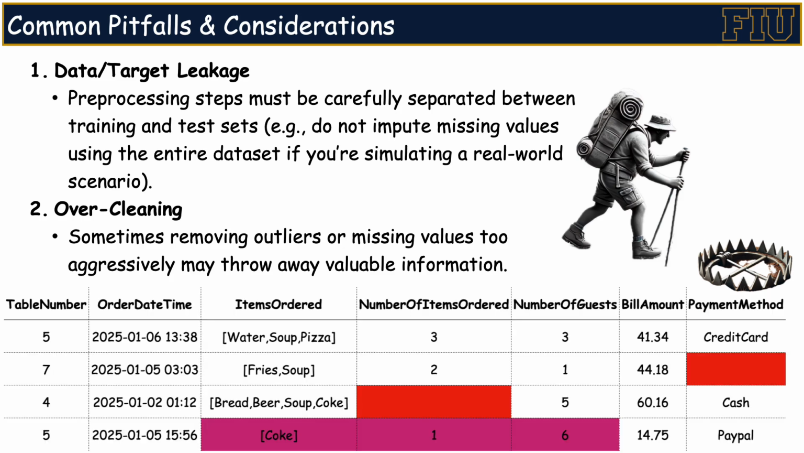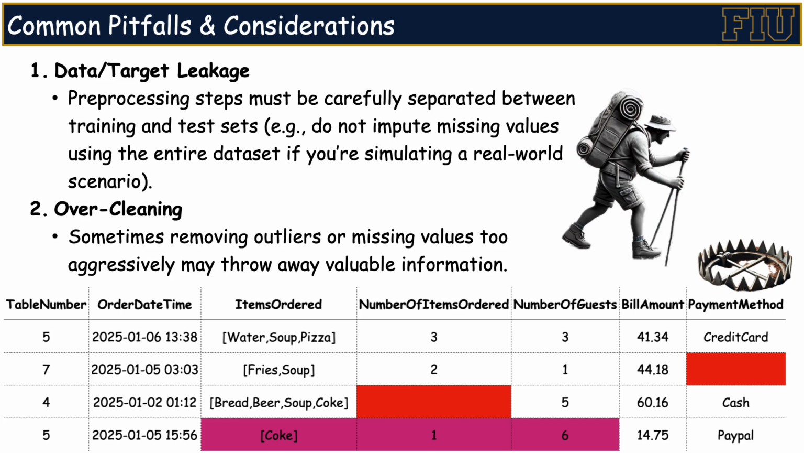For example, in this case, we have only 4 data points, but 3 of them have issues too, with missing values marked in red and 1 outlier, where 6 customers only ordered 1 Coke, which clearly doesn't make sense. The simplest fix might seem to be just removing those 3 data points. However, if we do that, the dataset would be left with only 1 data point, which is obviously not acceptable. This is what we call overcleaning.